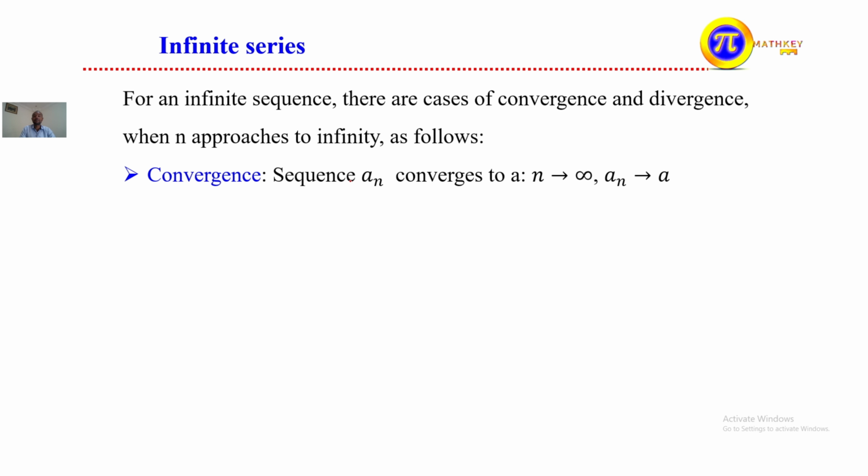If you consider an given by the form 1 over 3n squared plus 1, for instance, observe that as n approaches positive infinity, what value does an approach? It approaches 0. So this is a fixed number, different from plus or minus infinity or two different values, so we call this a convergent sequence. The sequence converges to 0.